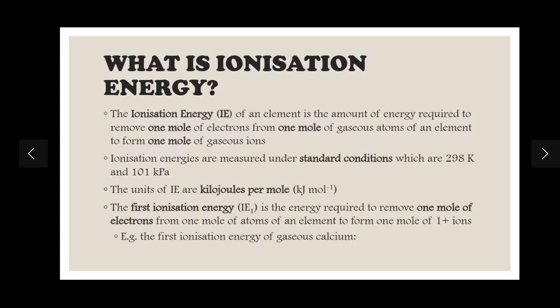Okay, for example, let's take the first ionization energy of gaseous calcium. So again, what is it? You are forming a calcium plus 1 gaseous ion from a calcium gaseous atom. So basically, no, you are removing an electron. Okay, so calcium gaseous will produce calcium plus gaseous, and that's how it is formed, by removing an electron. And the ionization energy for this is plus 590 kilojoules per mole.